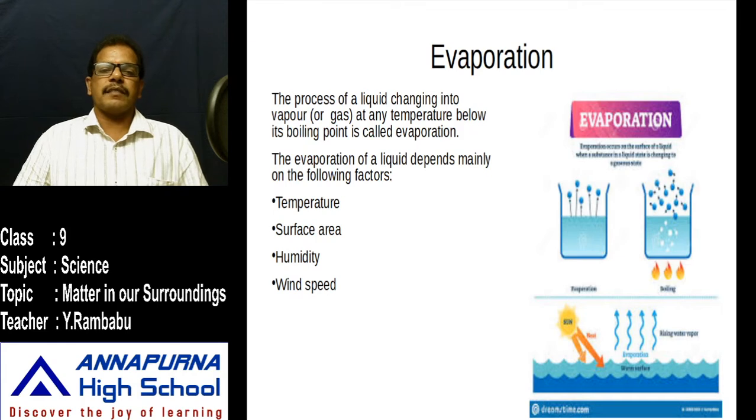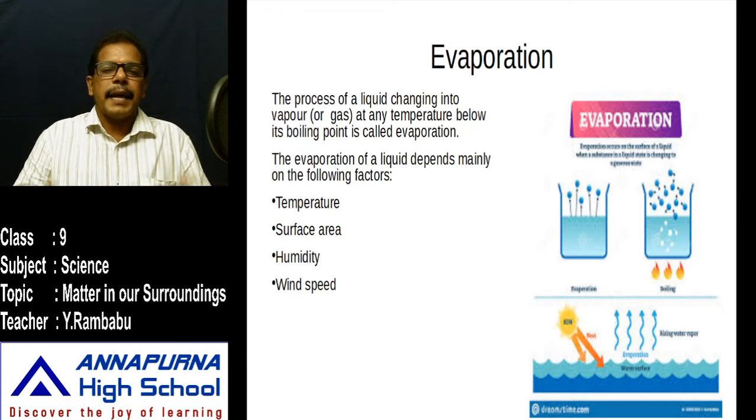Next, another factor that affects evaporation is temperature. How does temperature affect it? If the temperature is high, more liquid water is evaporated into water vapor. That means the rate of evaporation increases. How does it happen? If the temperature is high, the kinetic energy of the particles is high.